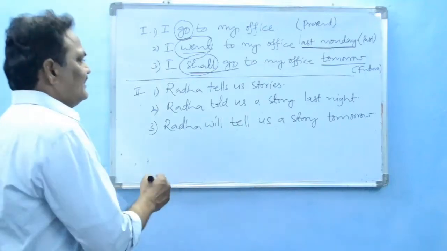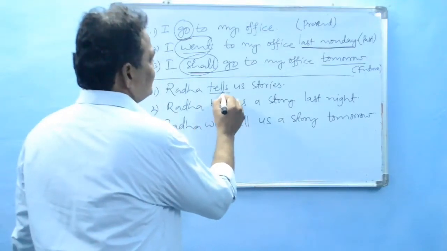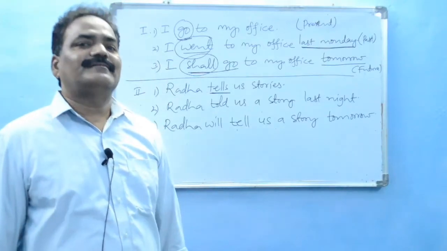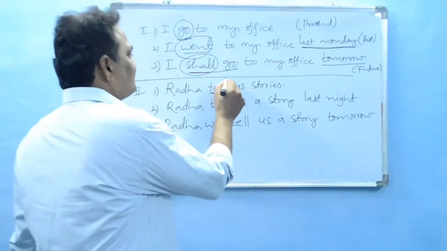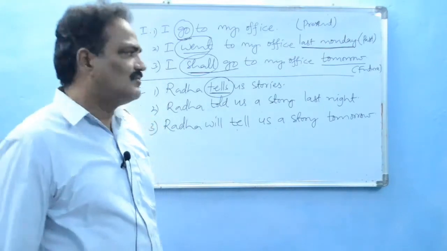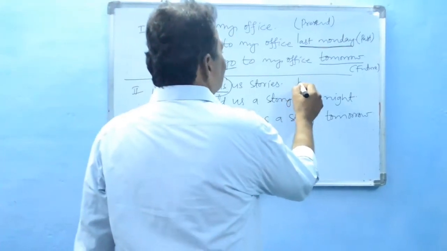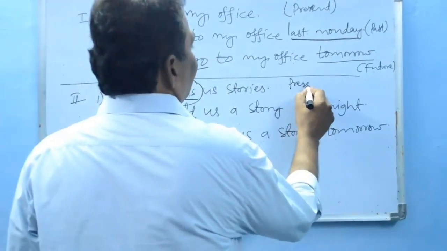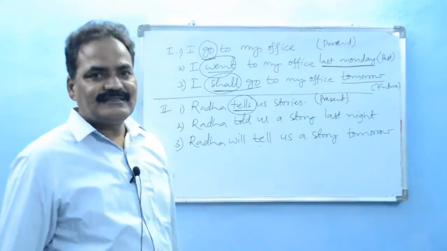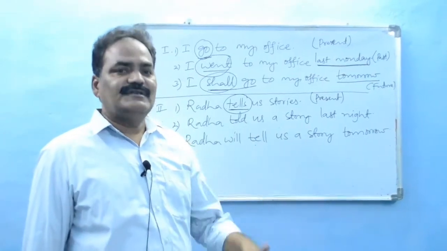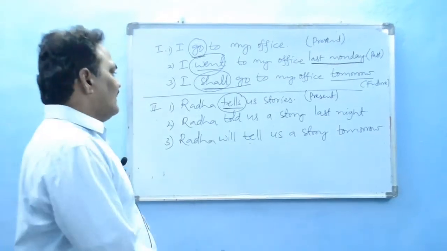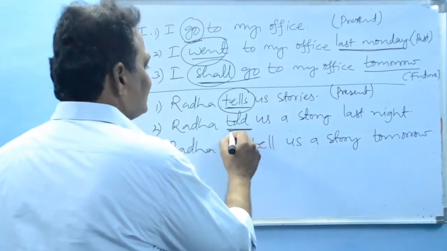In the same way, in the second set of examples, we understand Radha tells us stories. Tells is a present form verb. So this tense is present tense. We understand this is in present tense, means happening presently. And told is there in the second sentence.